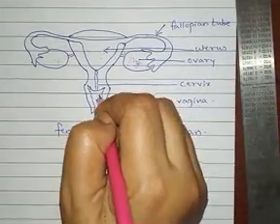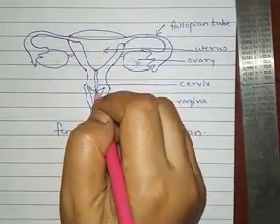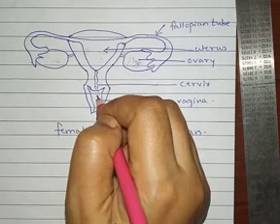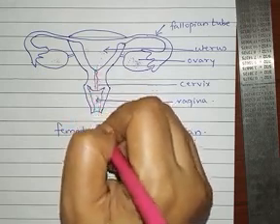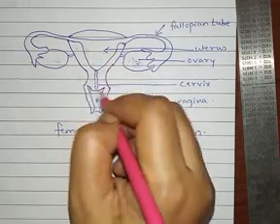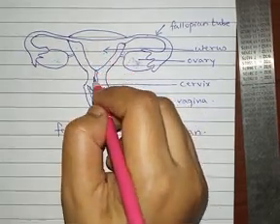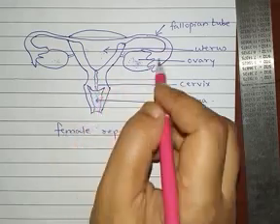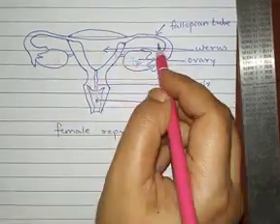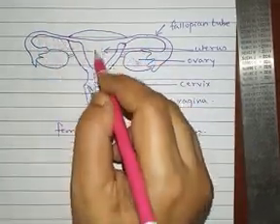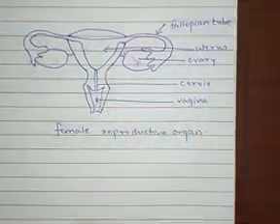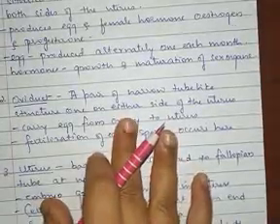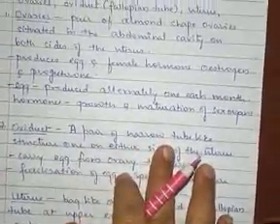So there are two functions of the vagina. Number one, it receives the sperm from the male, and second, it acts as a passage for the birth of the baby. So this is about the different parts of the female reproductive organs: the ovary, the fallopian tube or oviduct, the uterus, cervix, and the vagina. With the help of the diagram you must have understood the different parts. We will just go through once again.